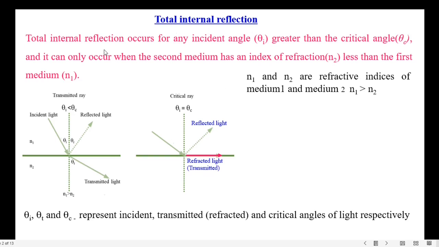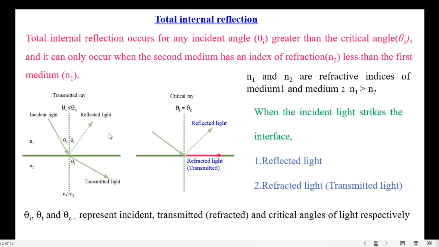Total internal reflection occurs for any incident angle, theta I, greater than the critical angle theta C, and it can only occur when the second medium has an index of refraction, N2, less than the refractive index of the first medium, N1. Let us consider two media with different refractive indices N1 and N2 respectively, and assume N1 greater than N2.